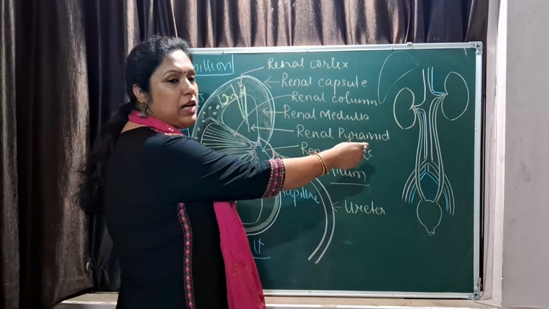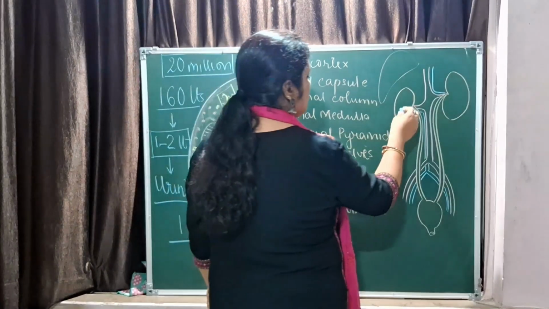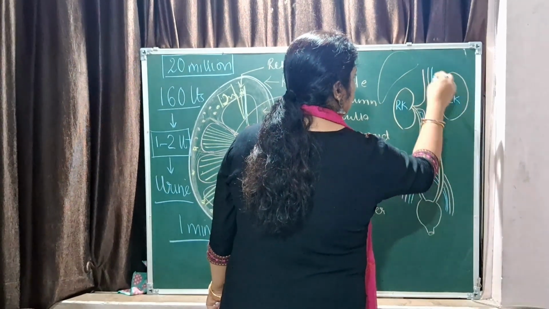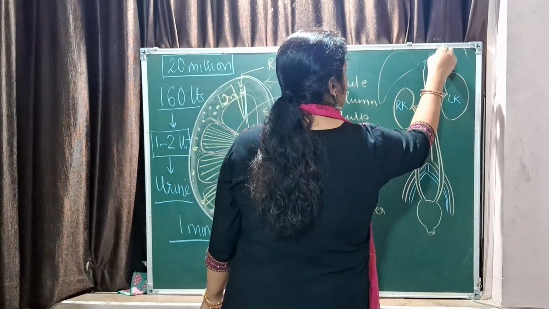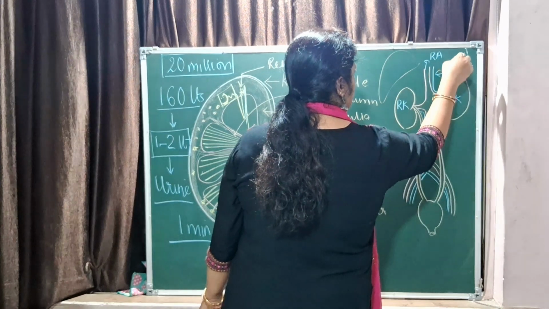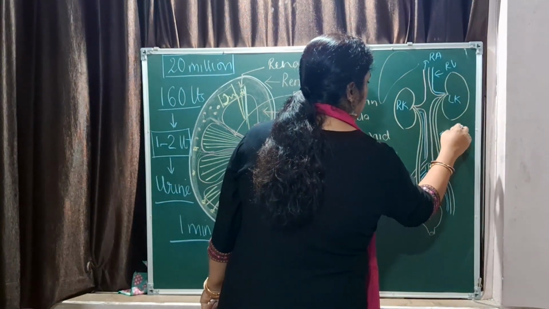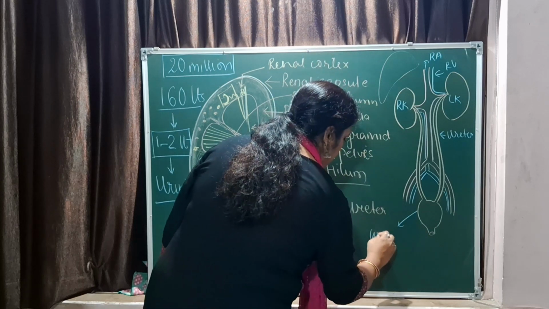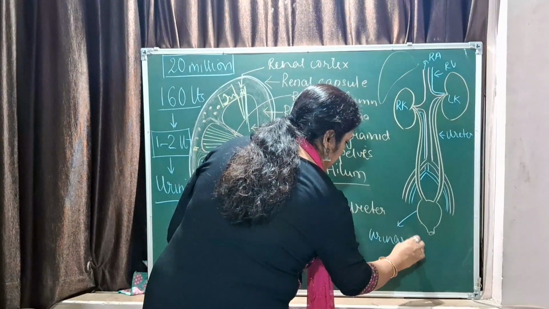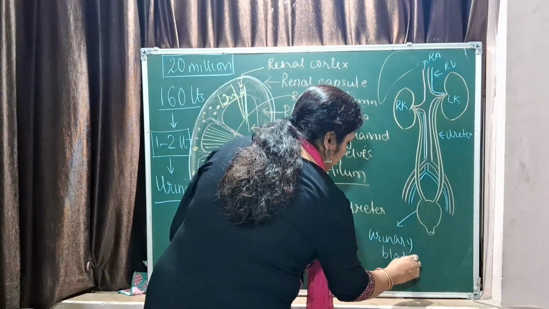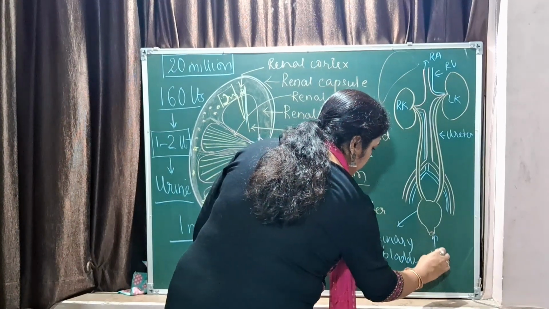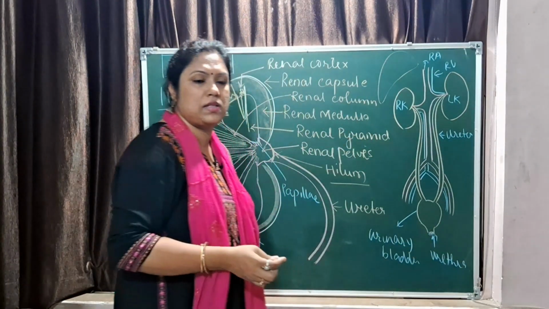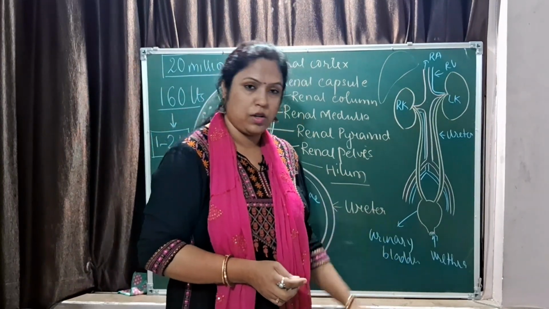The diagram can be asked to draw. Labeling is easy. This is your right kidney, this is your left kidney, the renal artery, renal vein, the ureter, urinary bladder, and the last one is urethra. There are sphincter muscles present at the point of urethra.